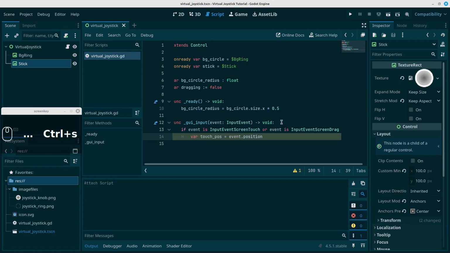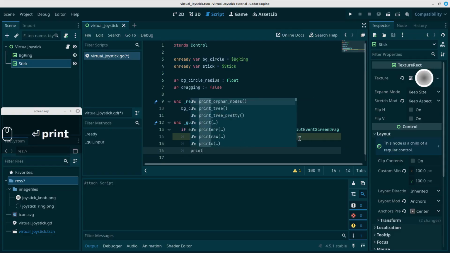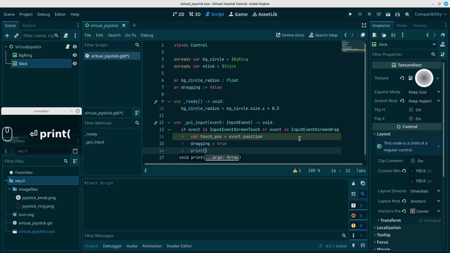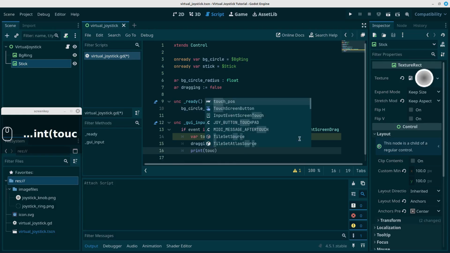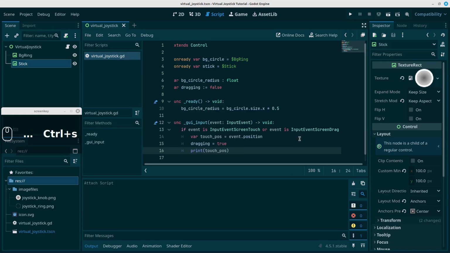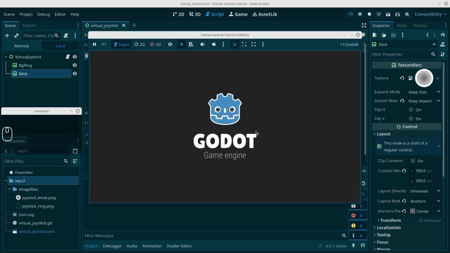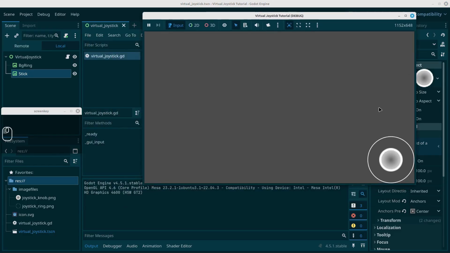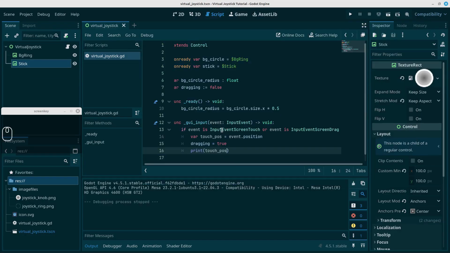Let's save this for now and let's set dragging to true. And for now we can just print our touch position. Let's just see if it works. Let's save this and run it. Let's move this up a bit, and nothing is happening. That's because, of course, we are writing code for touch screen and we're using mouse.